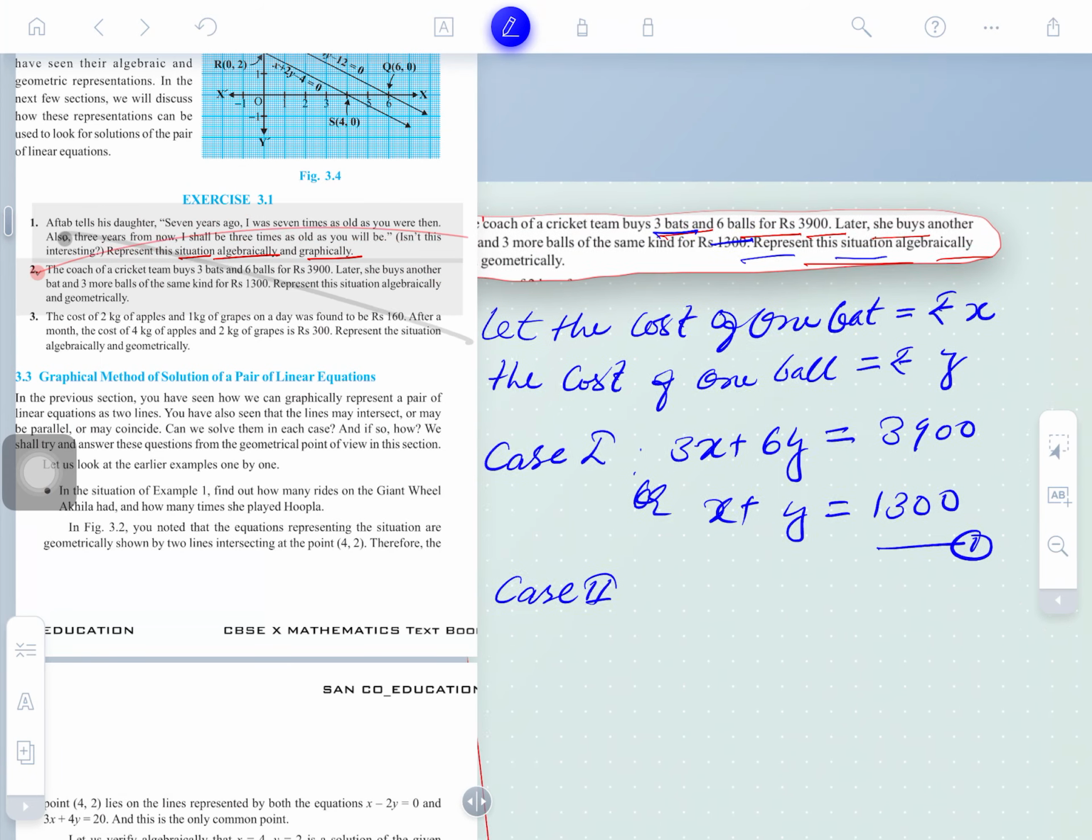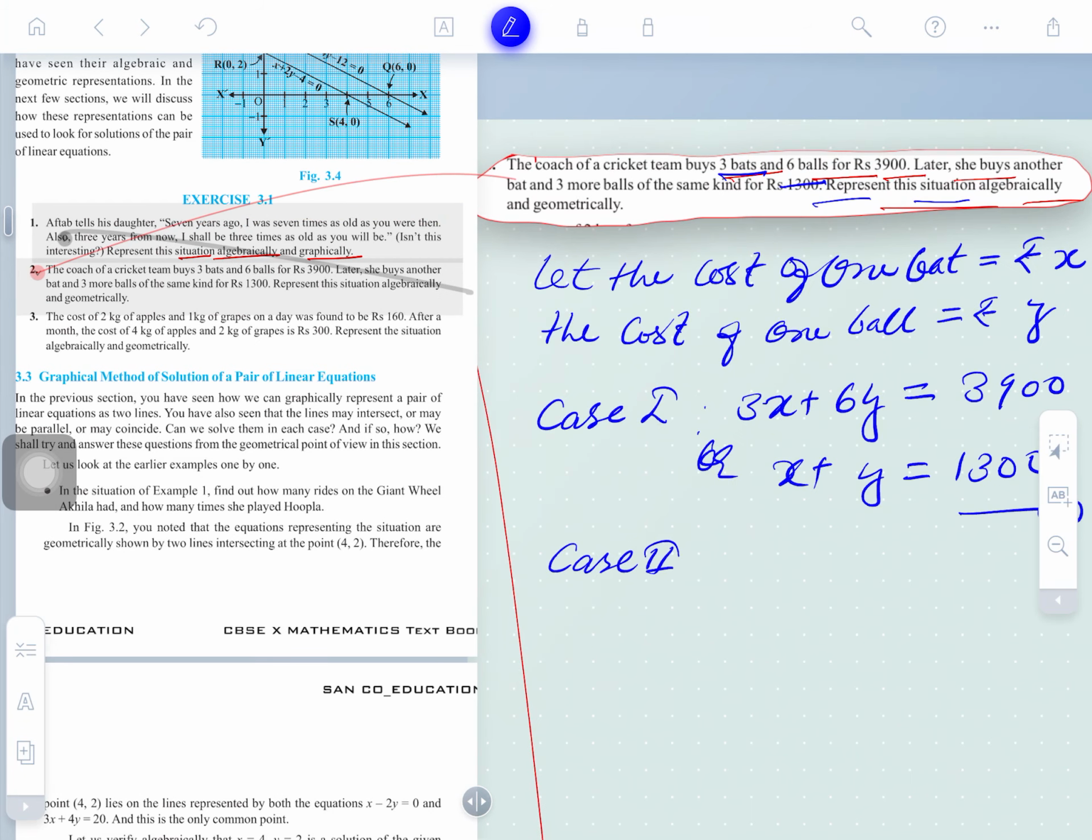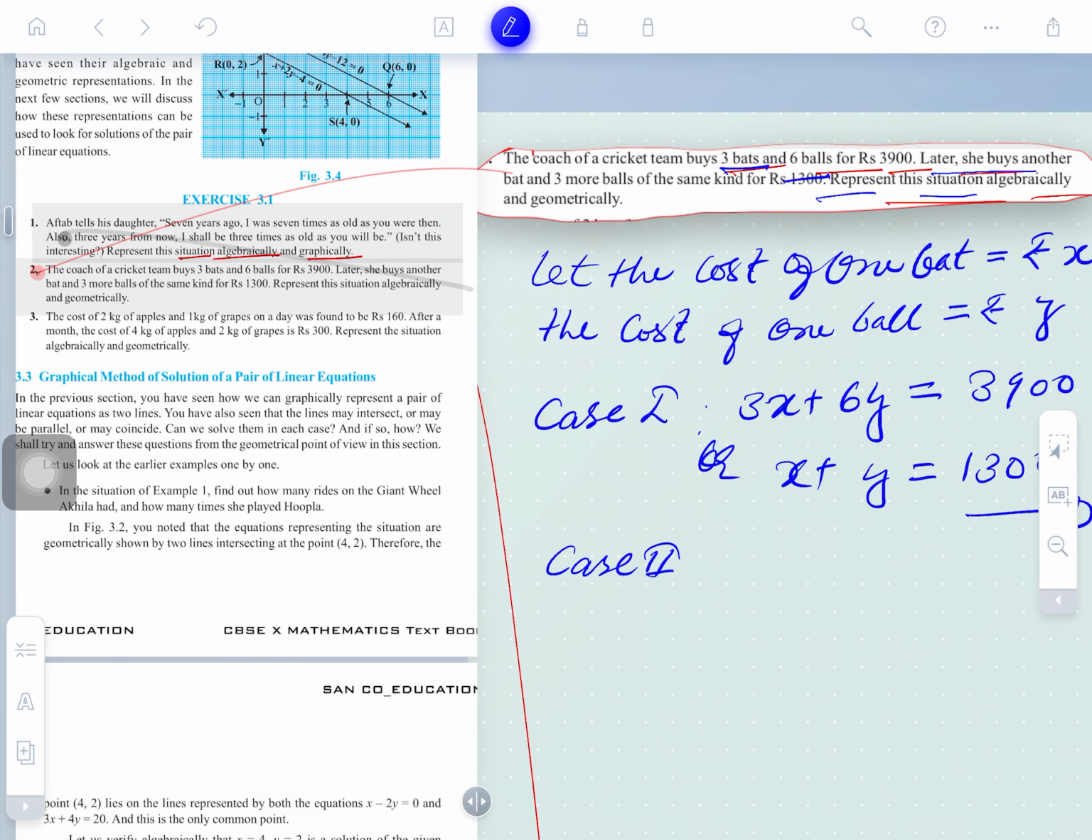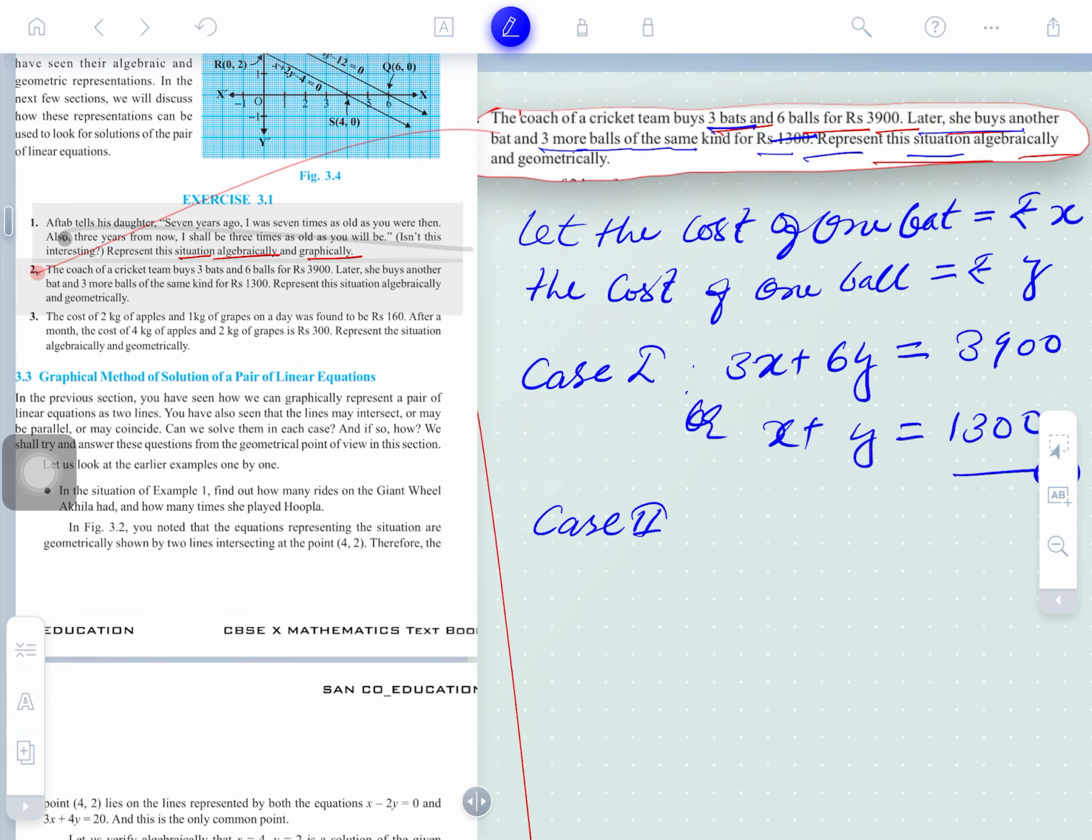Case 2. What is the cost in the next case? Another 3 more balls of the same kind, means another bat and 3 more balls. Another bat means x and 3 more balls means this, and it's 13. Together this gives 1300. This type of graphical representation is coming. So this is the algebraic expression for both here.